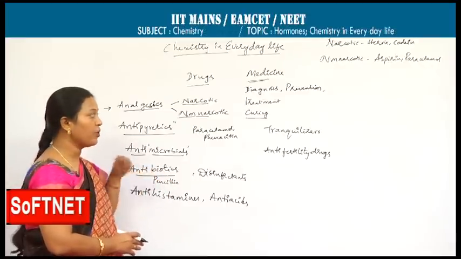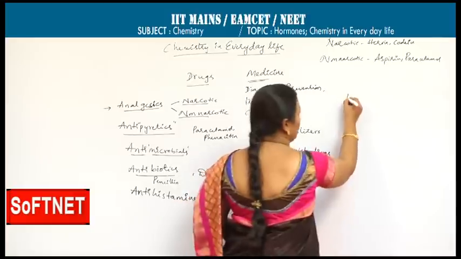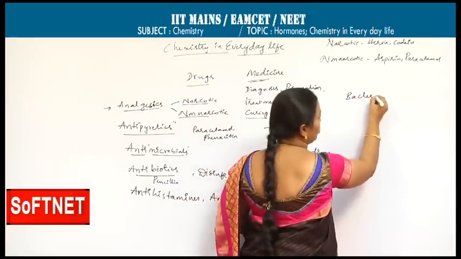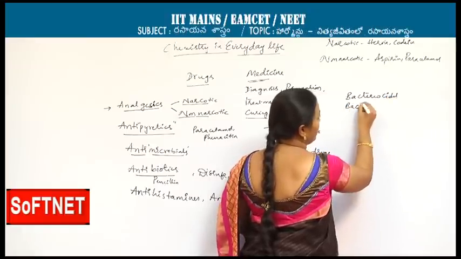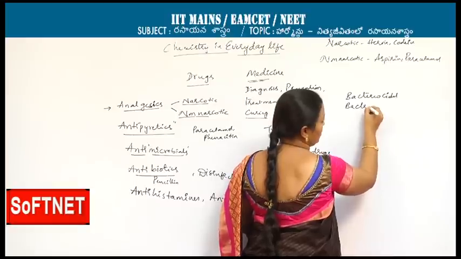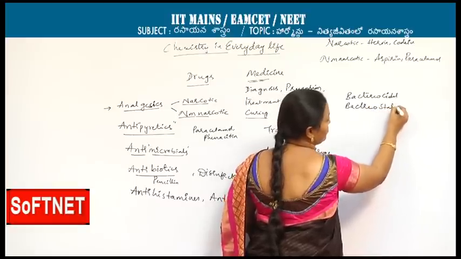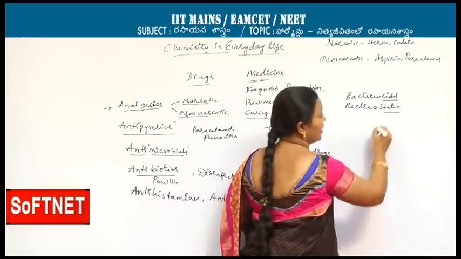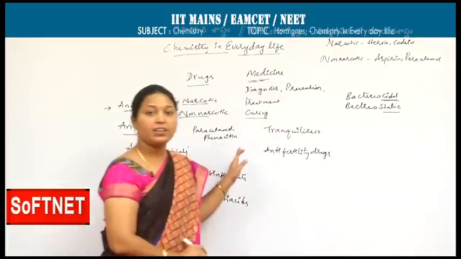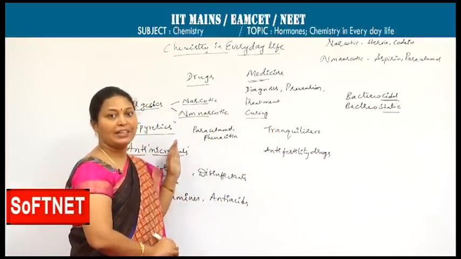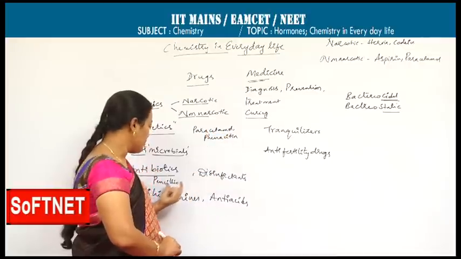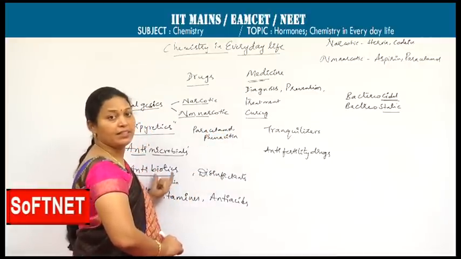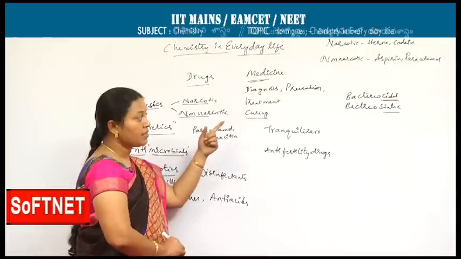Again, these antibiotics are of two types, bacteriocidal and bacteriostatic. Cidal is the one which is killing, completely kills the disease causing organism. The best example for that is also penicillin, and sulfur drugs are also present.